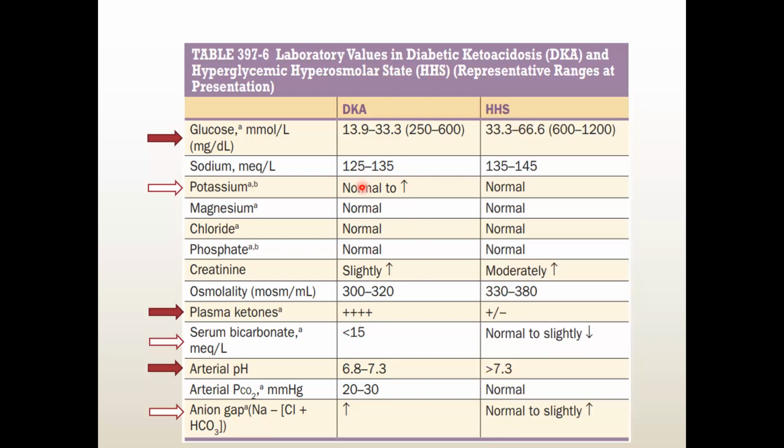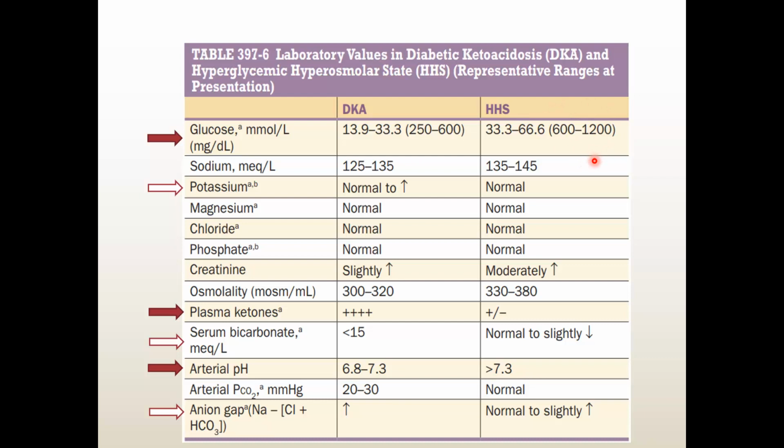Now a very quick look at HHS, that is hyperglycemic hyperosmolar state. There are plenty of common things between these two, but the most important thing that is missing is the absence of ketone bodies. Here, in DKA, there is a very high level of ketone bodies, 4+, while in HHS it is plus or minus, that means almost normal. So ketosis is not there because insulin deficiency is not that much. The slight amount of insulin present in a patient of HHS is enough to prevent lipolysis and ketosis. So ketone body formation is not a problem here. But the level of hyperglycemia is much more here.